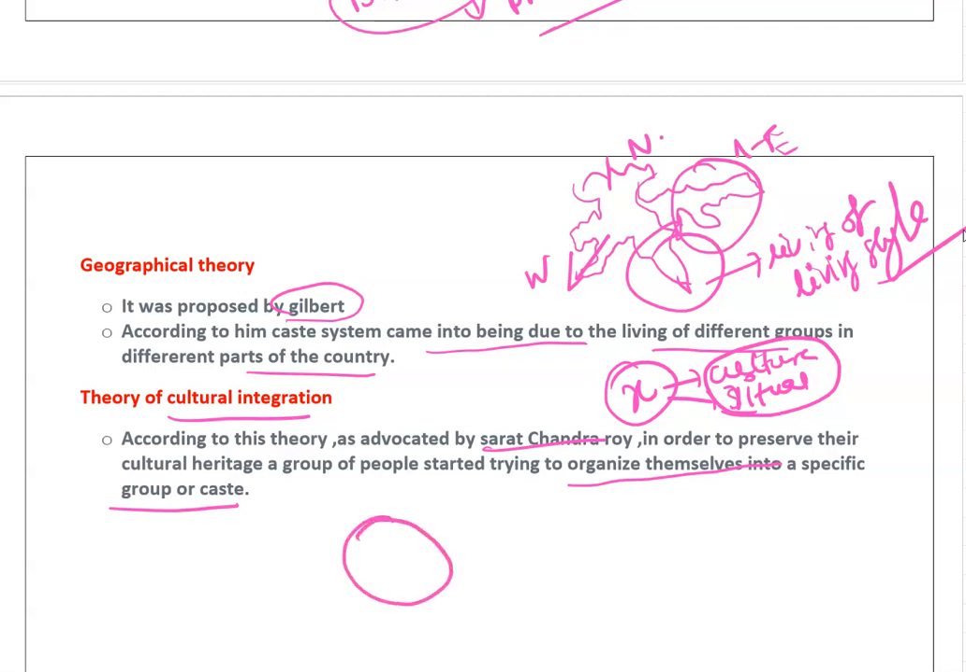Those who do the same cultural things come under X group. Those who do the same cultural things come under the Y group, like that. Okay, this is what we call cultural integration. Integration means coming together or combining.